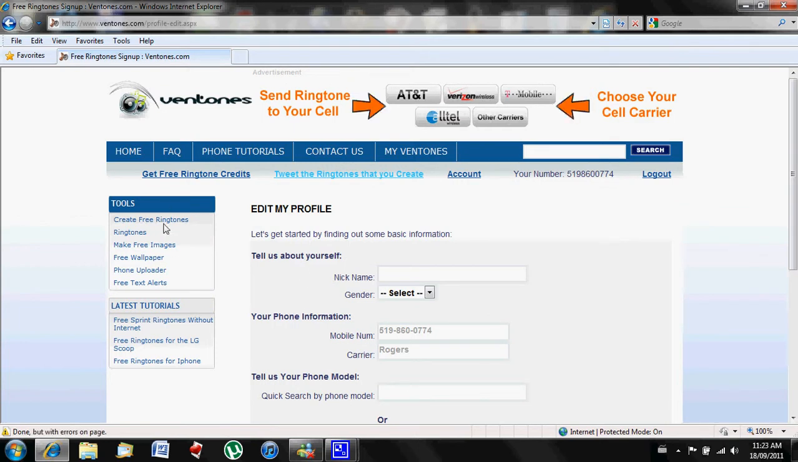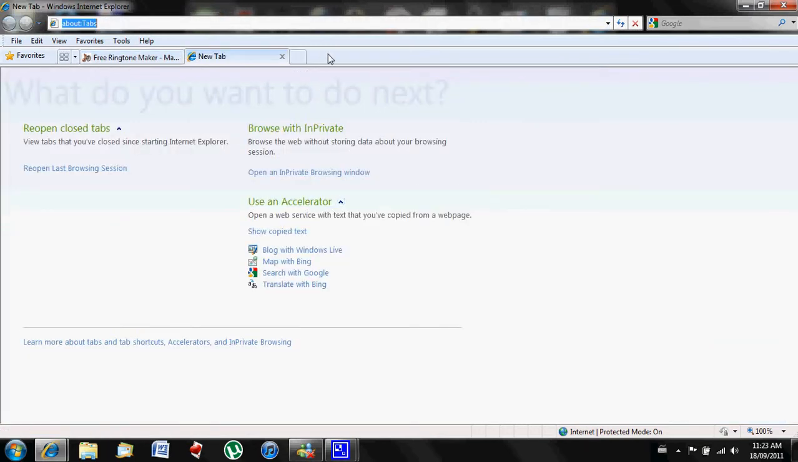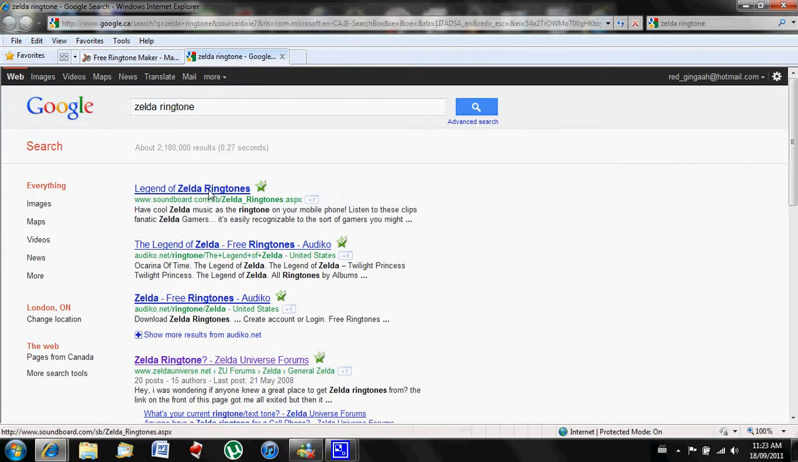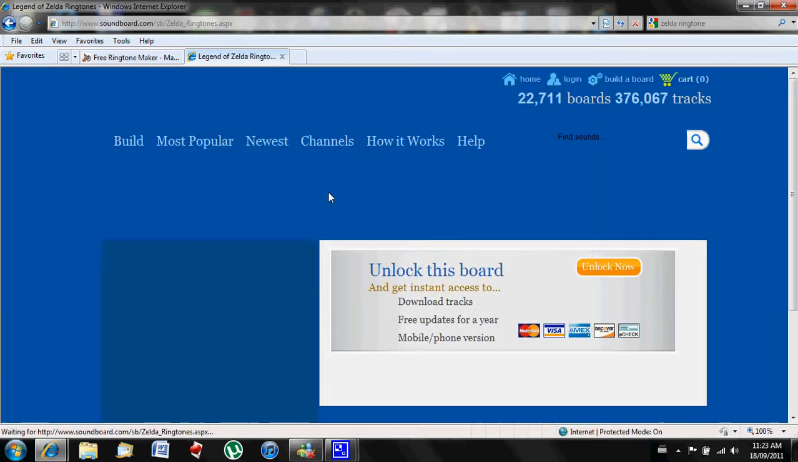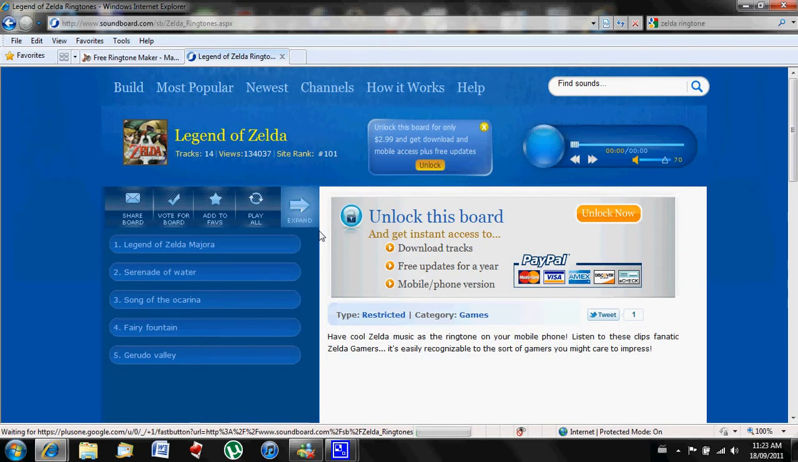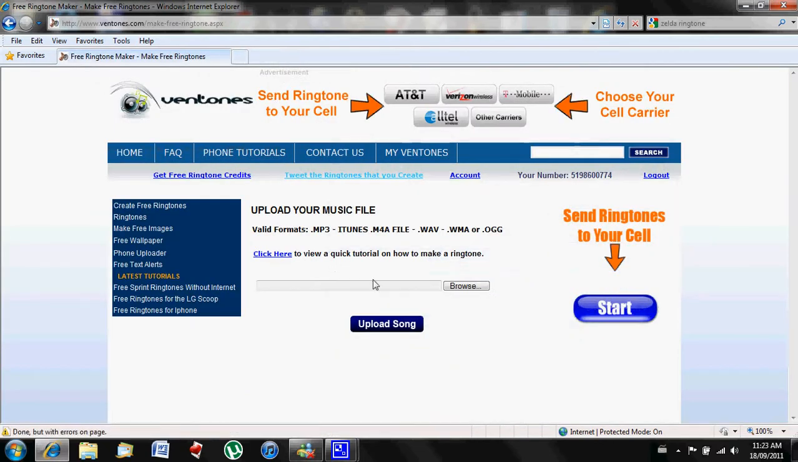Okay, well I don't want to edit my ringtones, so once you got an account, click create free ringtones. And then you're going to want to go, let's say you want, I don't know, the Zelda ringtone. You're going to just Google whatever ringtone you want. And you're just going to click on it or something. You just want to download an MP3, so you can use any song, any MP3 or anything.